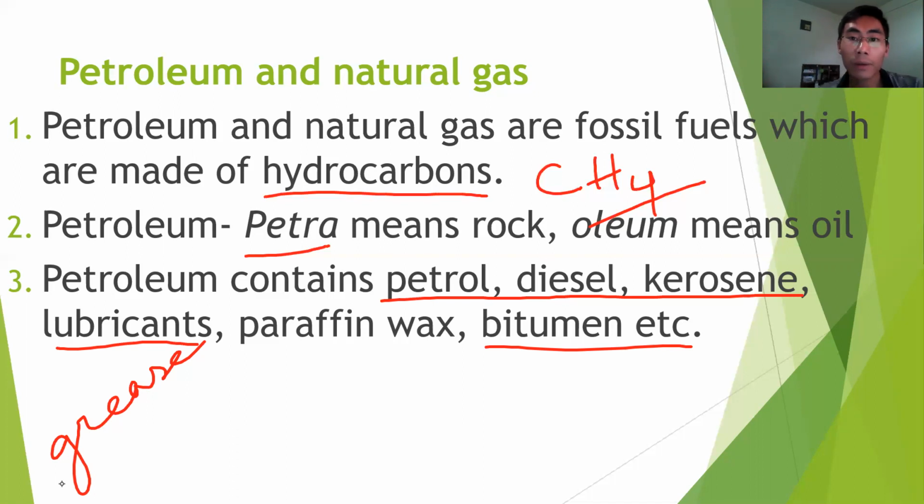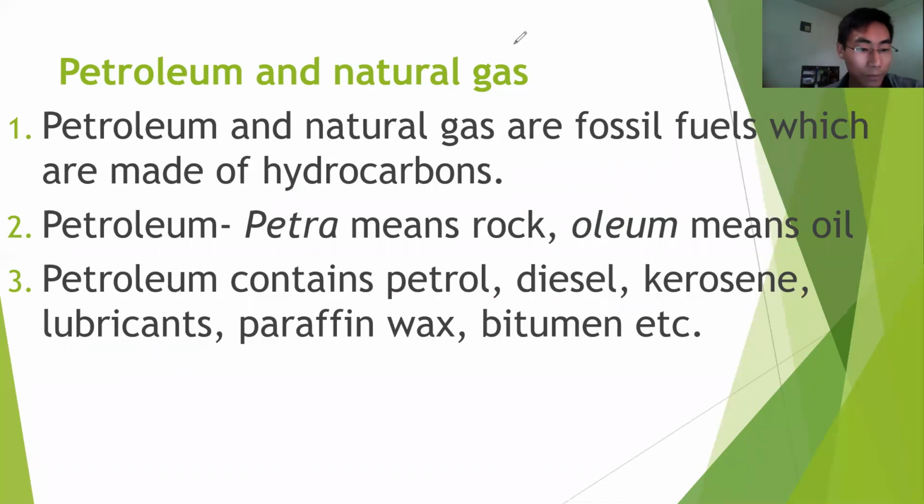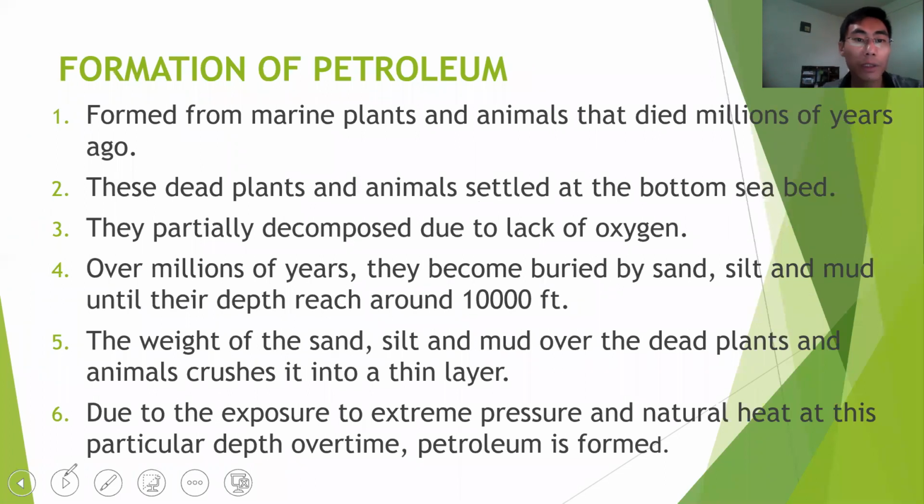Okay, then formation of petroleum. Petroleum is formed from marine plants and animals that died millions of years ago. These plants and animals settled at the bottom of the seabed.